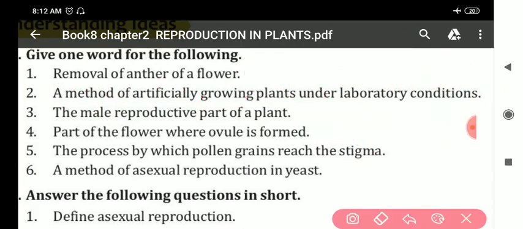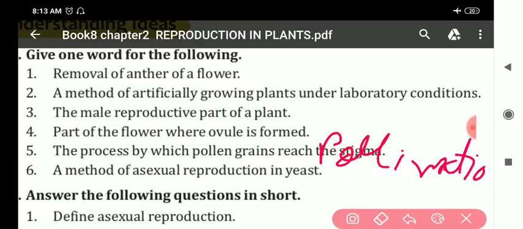See to the fifth point. The process by which pollen grains reach the stigma. This is pollination. Next, a method of asexual reproduction in yeast.